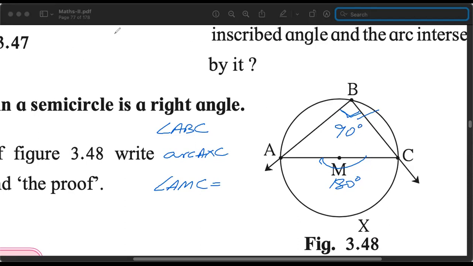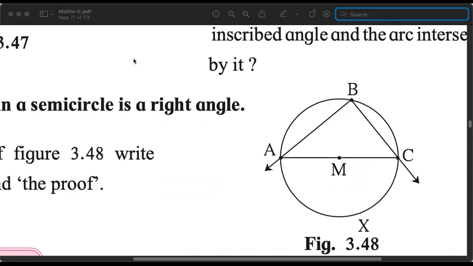If we are smart, we can make it even more interesting. If I draw more angles, I'll draw it for you. If I ask you what will be the measure of angle ADC, you should tell me the answer so quickly, within 2 seconds.